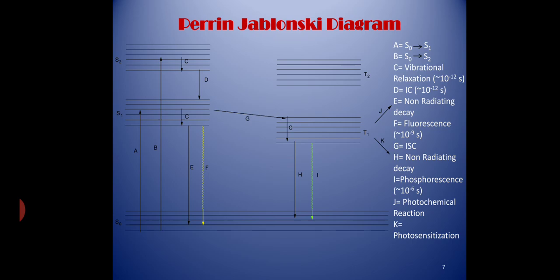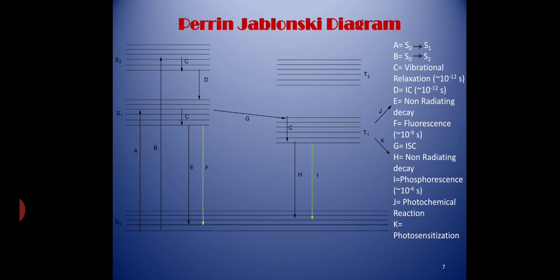Triplet state is more stable than singlet state, and so an excited electron can stay for some time here and then go back to S0 by releasing its excess energy either in the form of heat or light. Path H indicates non-radiating decay. Path I indicates radiating decay or phosphorescence.